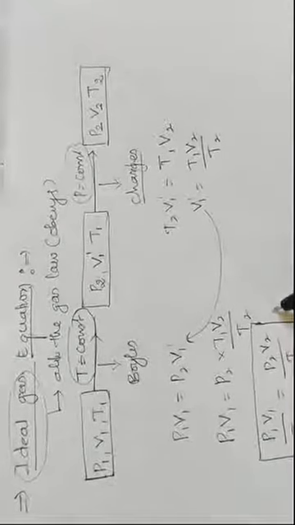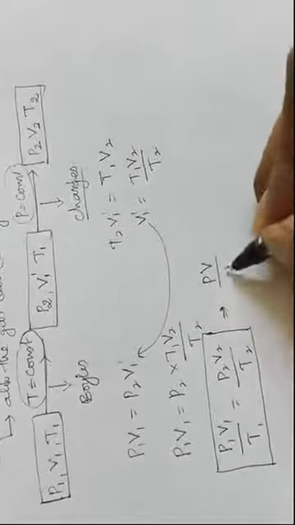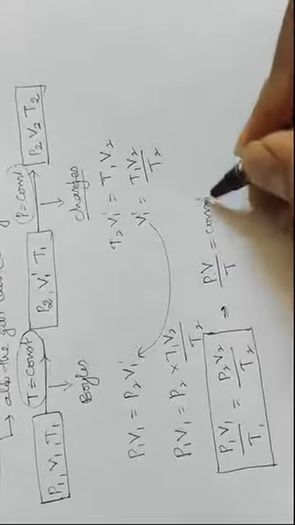So now we can write PV divided by T is equal to a constant, right?